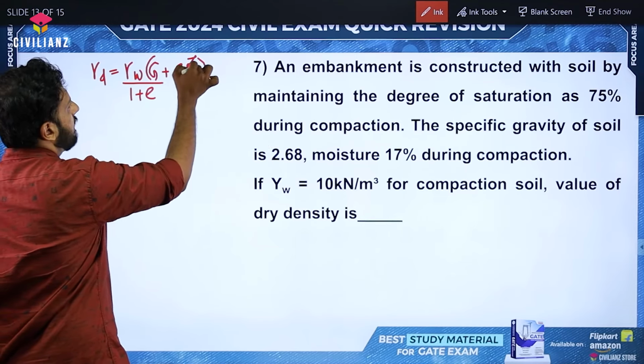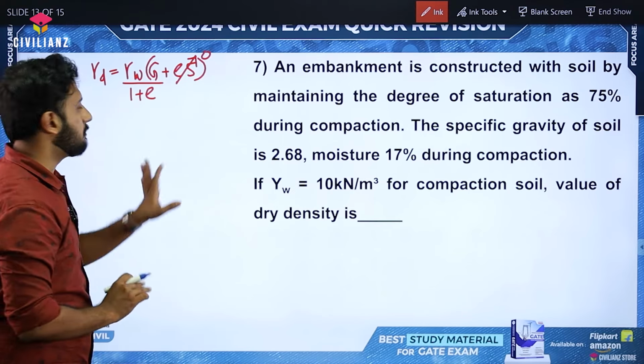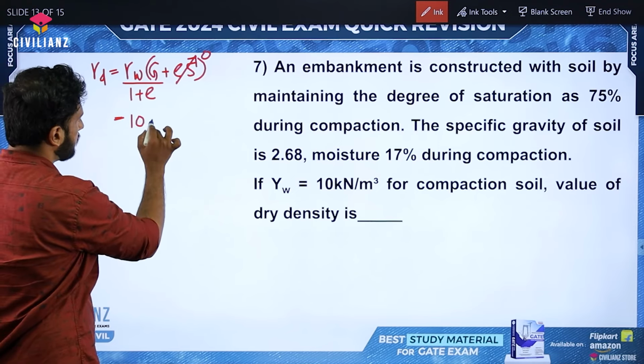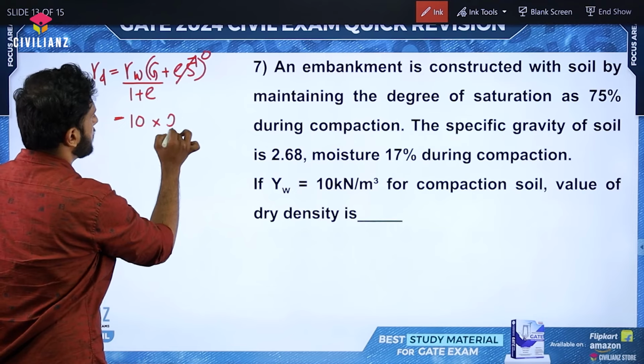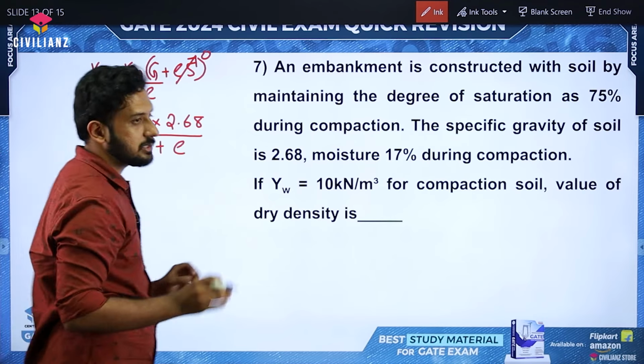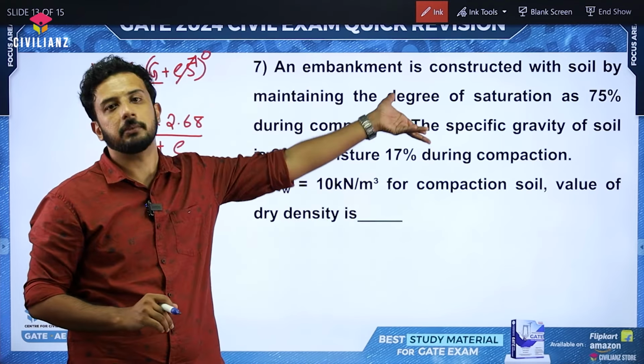So this ES portion will become 0. We are going to get gamma W into G divided by 1 plus E. In this, gamma W is directly given as 10. G is given as 2.68 divided by 1 plus this E, that is the unknown. So how to calculate that E? That's why they have given the remaining data.